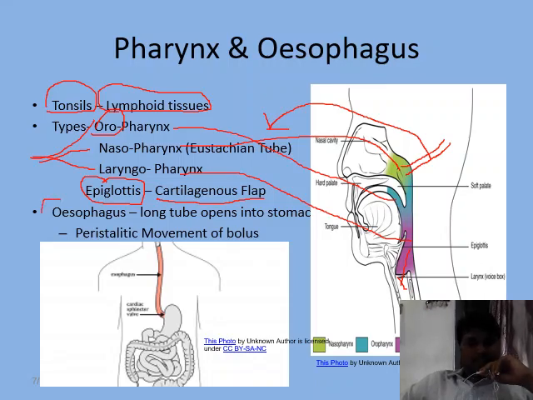And let us know about the esophagus. Esophagus is a long tubular structure which connects the larynx to the stomach. So whatever food we swallow, it goes into the food pipe which is called the esophagus, and there the food is passed through it and reaches the stomach by the peristaltic movement.